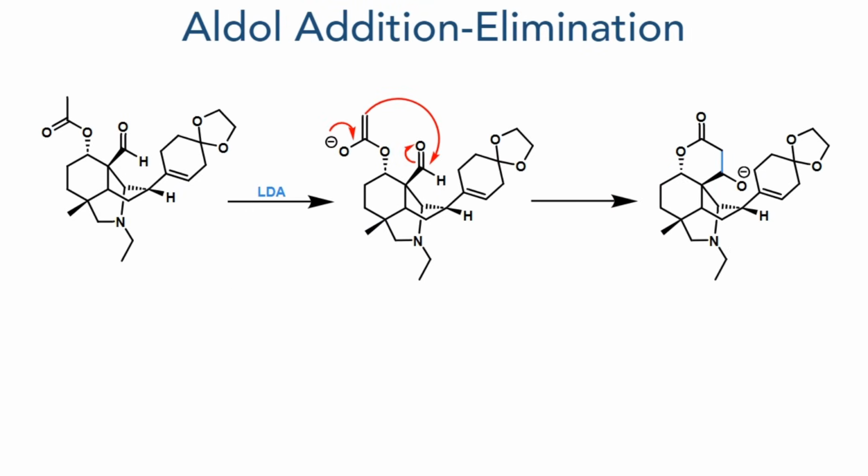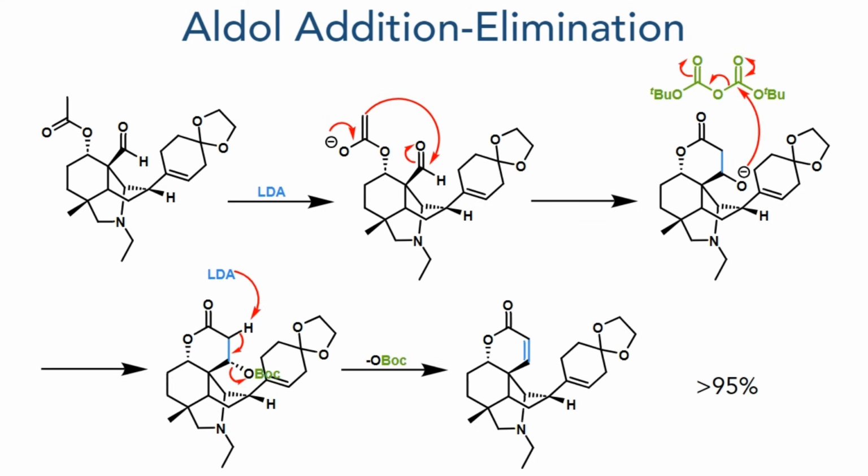With the aldehyde in place, it could then take part in an aldol addition-elimination sequence. The acetate is first enolized by reaction with LDA, and this enol then intramolecularly attacks the aldehyde. Vaska anhydride was then added to the reaction mixture. This reacts with the alkoxide intermediate, increasing its ability to act as a leaving group, and the alpha position is then deprotonated by LDA, promoting the elimination to form the alpha-beta unsaturated product in a 95% yield.